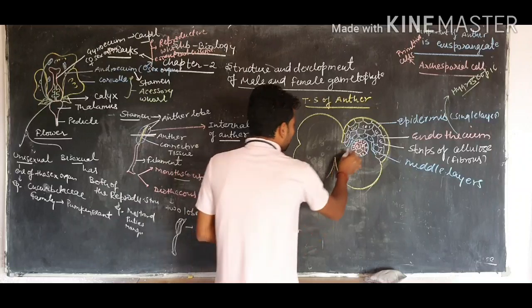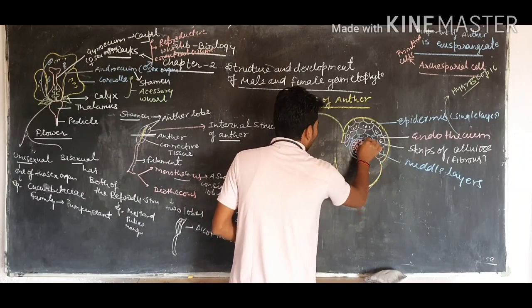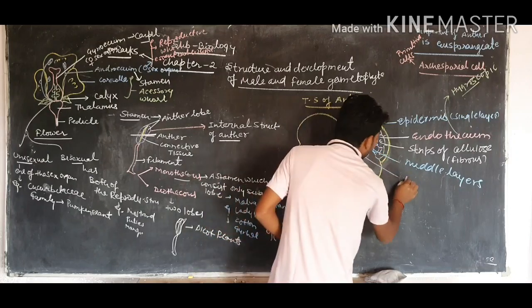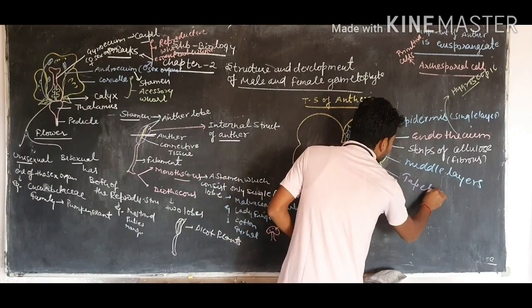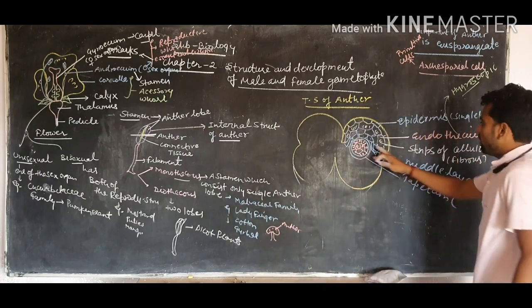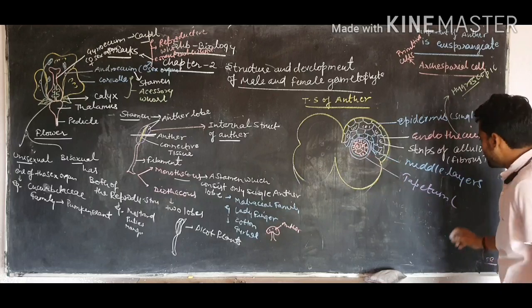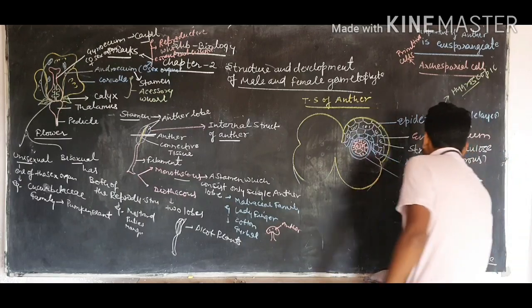And the last layer of the microsporangium wall is called the tapetum. The tapetum is an important layer present inside the microsporangium, and it is of two types in plants.